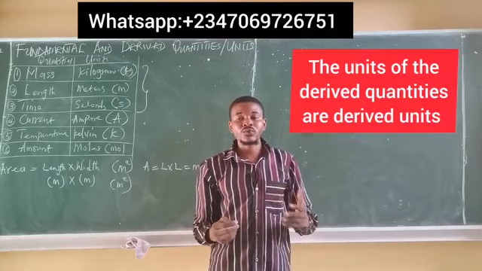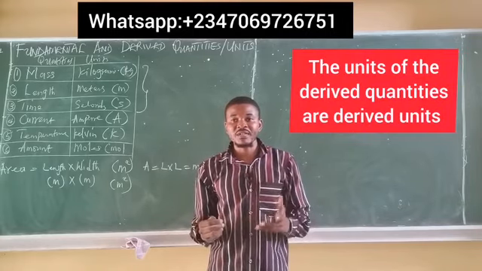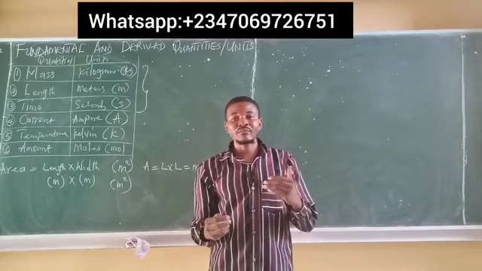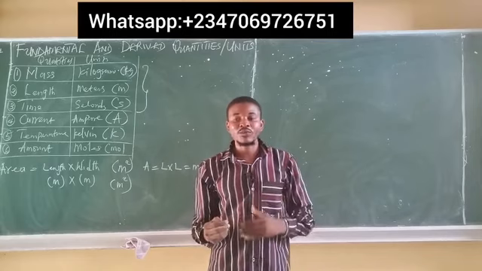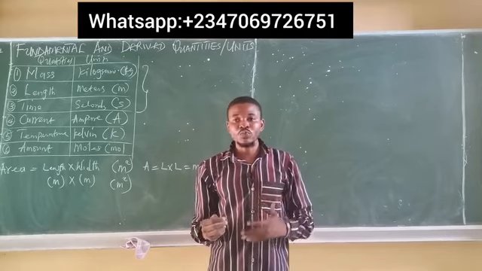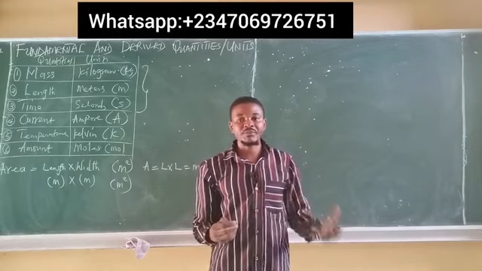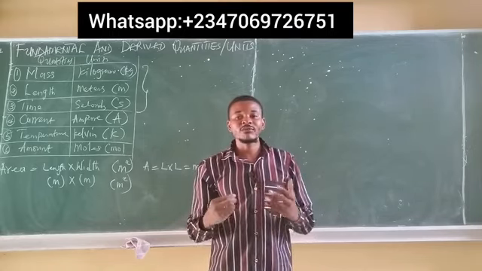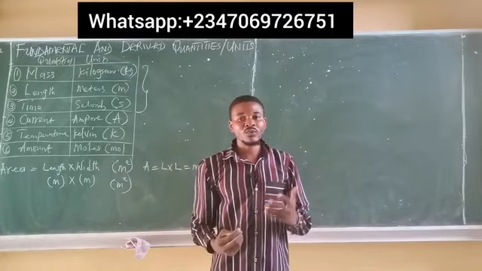And their units are also called derived units, which means that derived units are simply those units which depend on two or more of the units of the fundamental quantities to be defined. Every other quantity in physics, apart from the six which I've listed on the board, is a derived quantity.